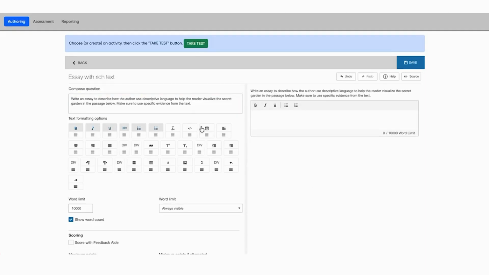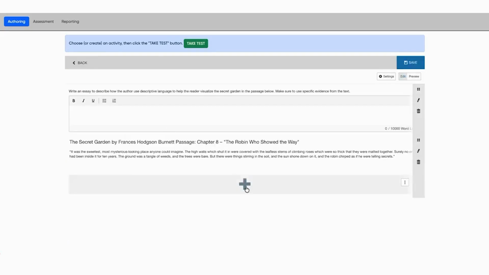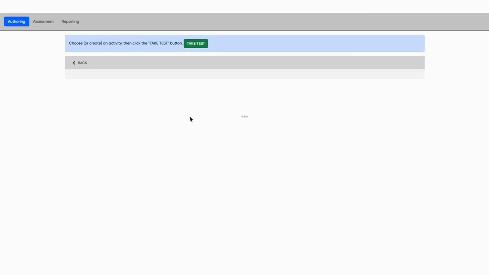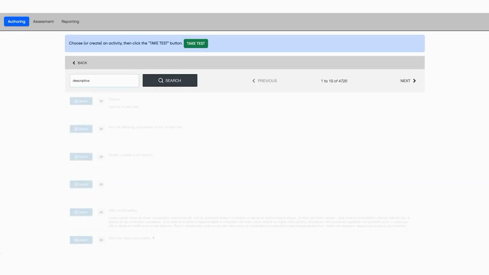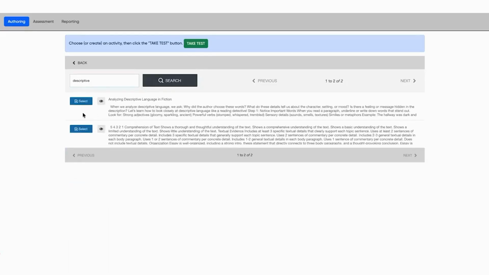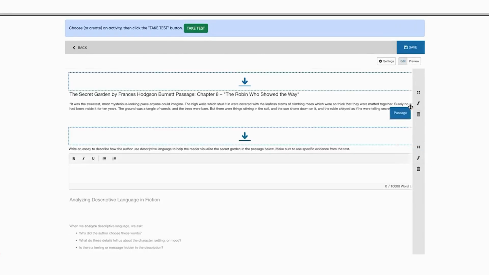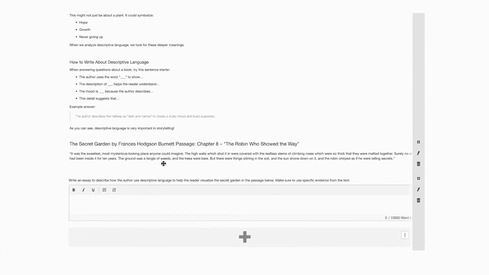So here's my essay question. I want the learner to write an essay to describe how an author uses descriptive language to help a reader visualize the secret garden. Now I say the passage below. There it is. I'm going to select this passage. This is the secret garden. Maybe I'll put that first. Maybe I also want to have a passage in there that's just about descriptive language. So I'll look for another shared passage as well. Let me grab descriptive. So now I've added another article analyzing descriptive language in fiction. So maybe what I want the learner to do is to read the article, read the passage from the secret garden, and then answer my question.